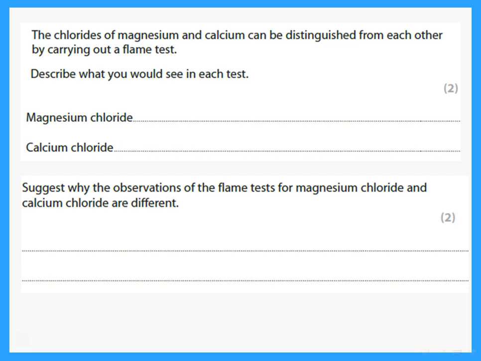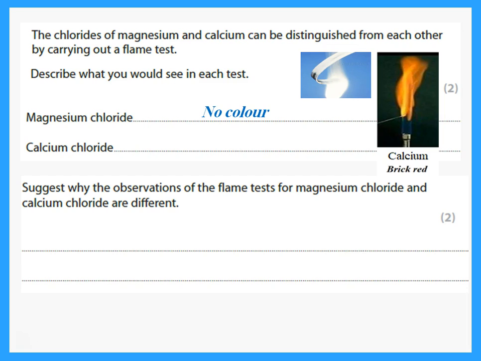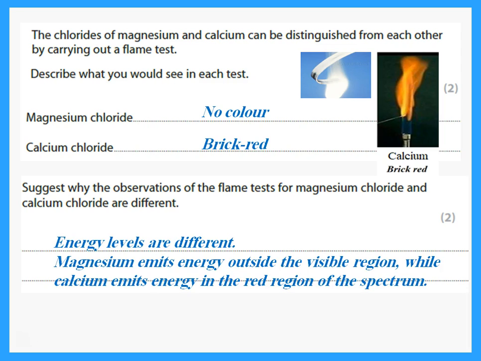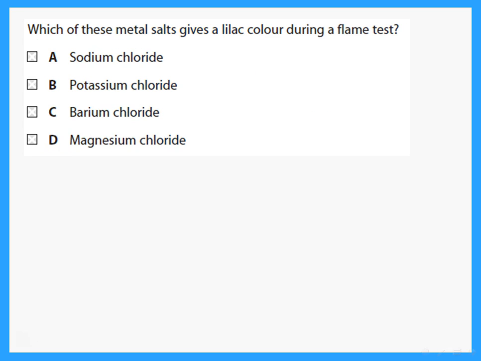Chlorides of magnesium and calcium can be distinguished from each other by carrying out a flame test. Describe what you would see if we have magnesium. Well, magnesium, remember, gives no color. And if asked why it gives no color, this is because the light emitted is not in the visible region. Calcium, on the other hand, will give a brick red color. State why the observations are different. We said the energy levels are different. Magnesium emits energy outside the visible region, while calcium emits energy in the red region of the spectrum.